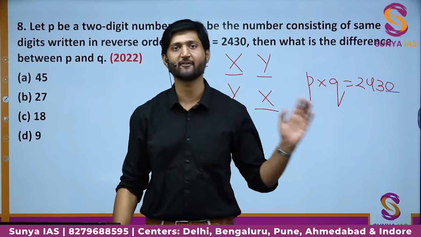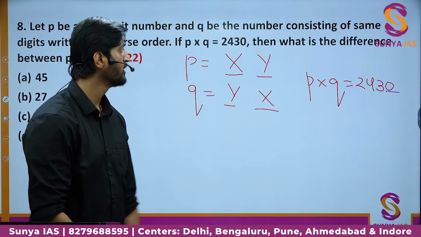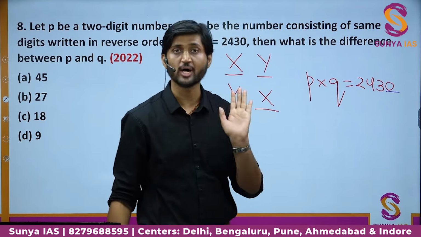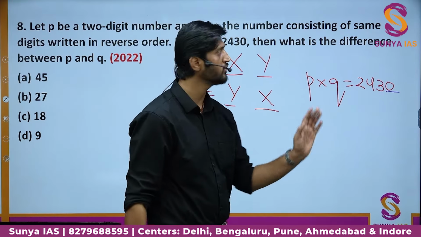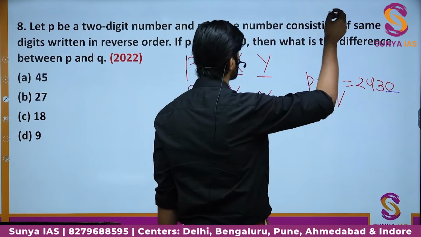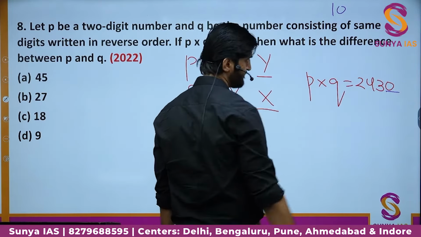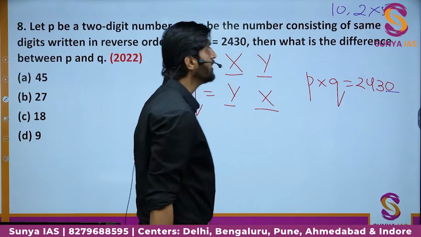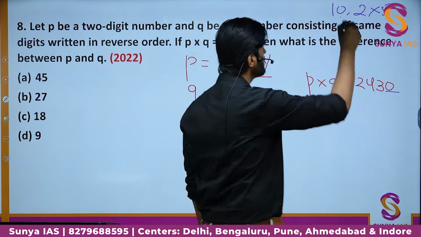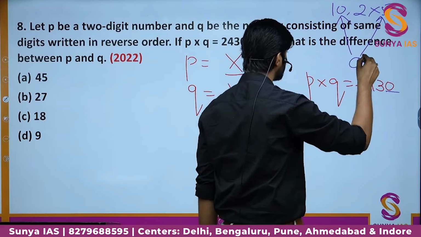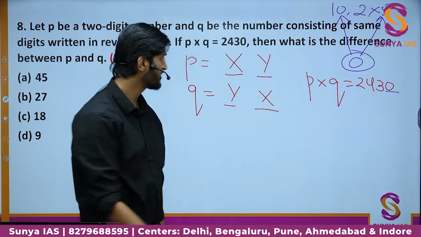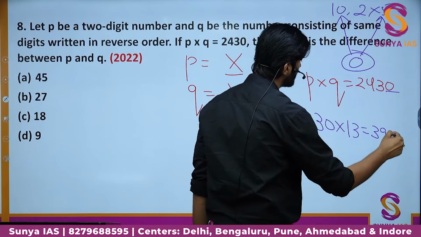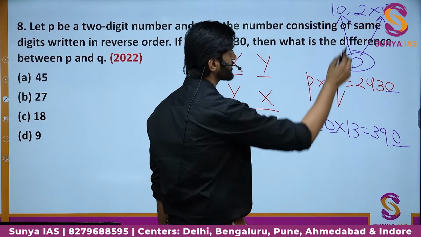Here the last digit of the product is coming out to be 0. So when do two numbers give a 0 when they are multiplied? There are only two chances when two numbers are multiplied, they give a 0. First chance is that one of the numbers has a factor of 10 directly, or both of the numbers contain 2 as well as 5. These are the only two ways in which you can get a 0 as the last digit. Let me give an example. Suppose you have a number 30, another number as 13. When you multiply, you get 390. There is a 0 at the end because there is the factor of 10.